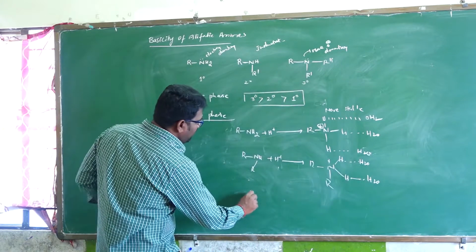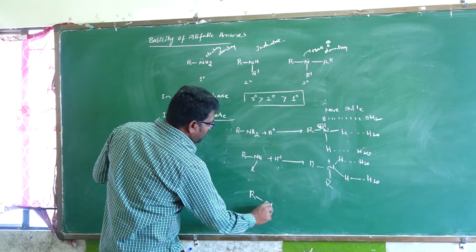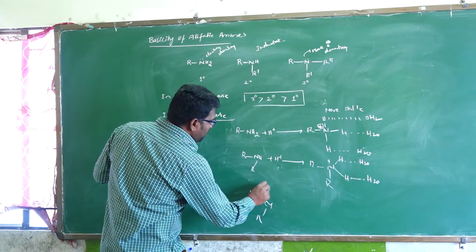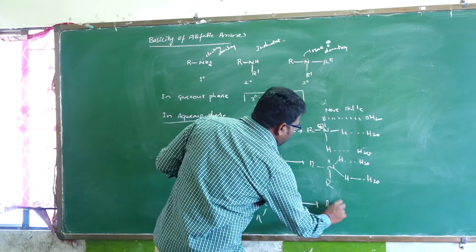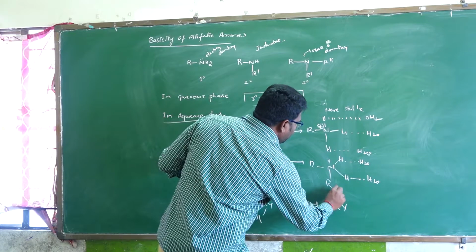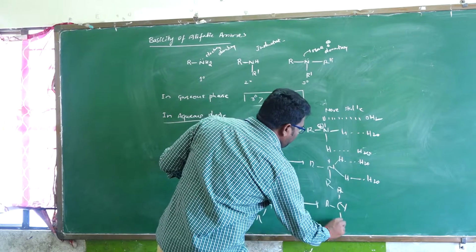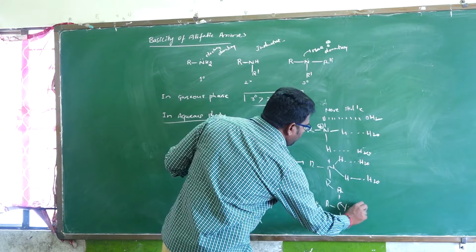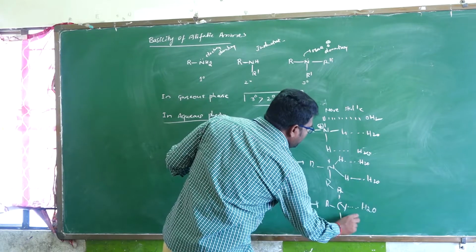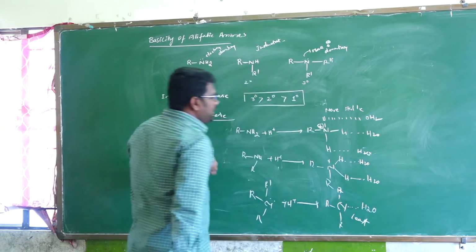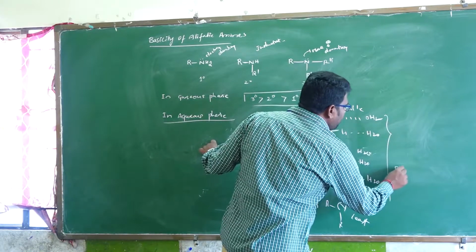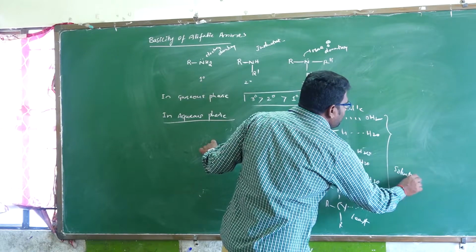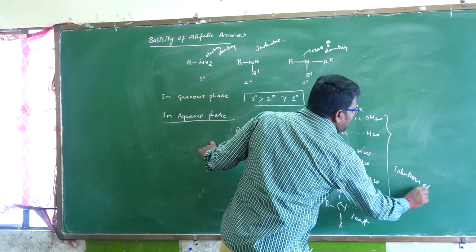But in tertiary, it is less, tertiary is very much less. So this is the least stable, followed by the solvation effect. This is called the solvation effect.